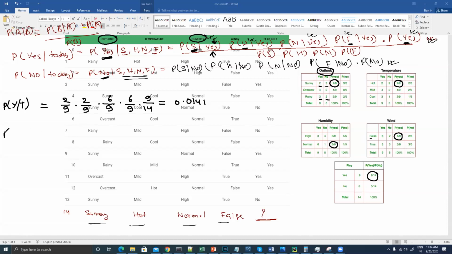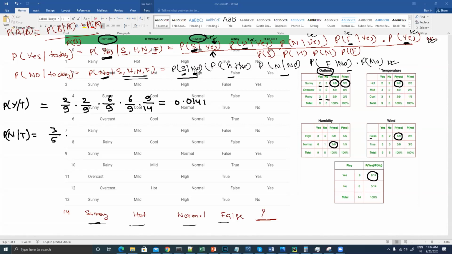Now the probability of no, I will try to find out based on today's condition. So this is the probability which I'm supposed to find out. Here, the probability of not playing golf in case of an outlook of sunny condition, we have to find out. So the probability of not playing golf is 3 by 5. So it's 3 by 5 that we have.